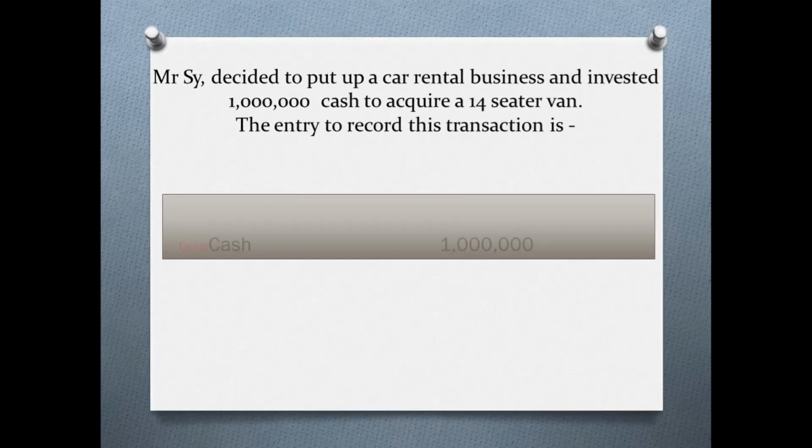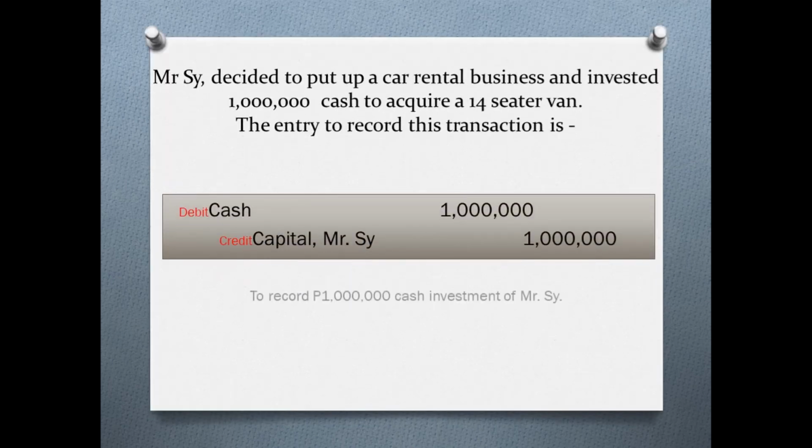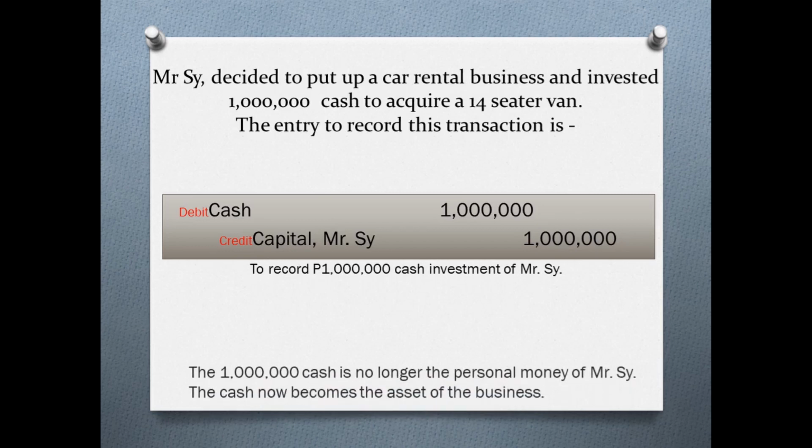Okay, so our lesson for today is accounting for single proprietorship. For example, Mr. C decided to put up a car rental business and invested 1 million cash to acquire a 14-seater van. The entry to record this transaction is you have to debit cash 1 million and then credit the capital account of Mr. C for 1 million. And then please don't forget to put your explanation, which in this case is to record 1 million cash investment of Mr. C.